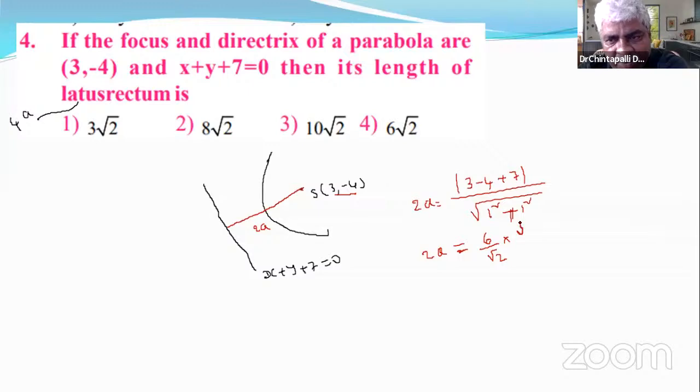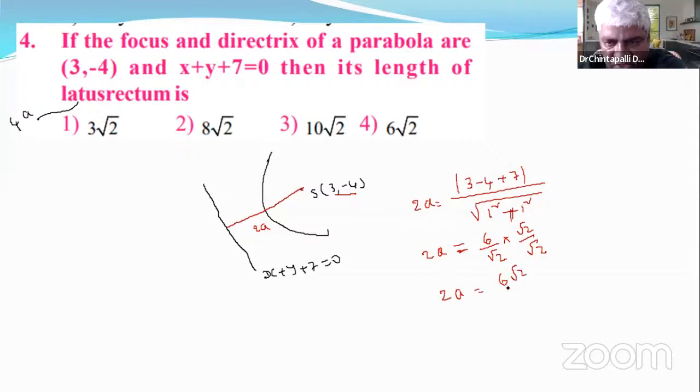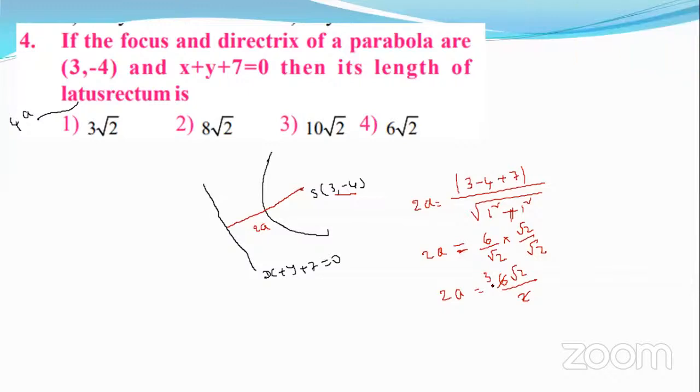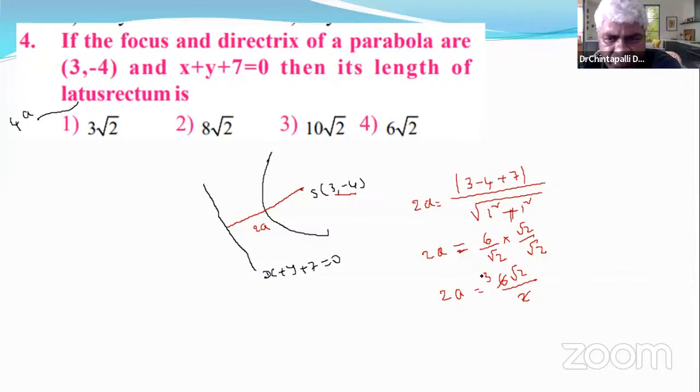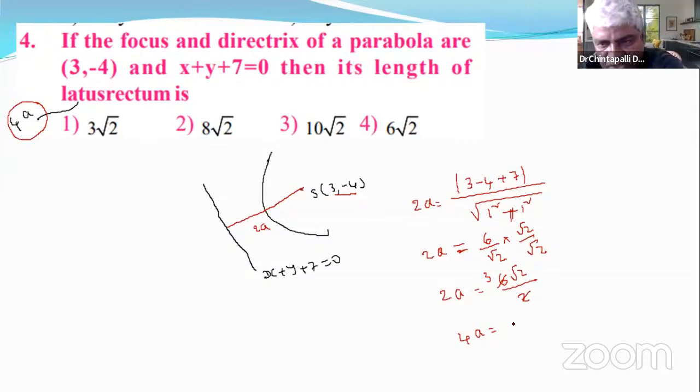Multiply numerator and denominator by root 2. What happens now? 2a is equal to 6 root 2 by 2, which is 3 root 2. So 2a is equal to 3 root 2. But we want 4a. Since 2a is equal to 3 root 2, what is 4a? Double, 6 root 2.